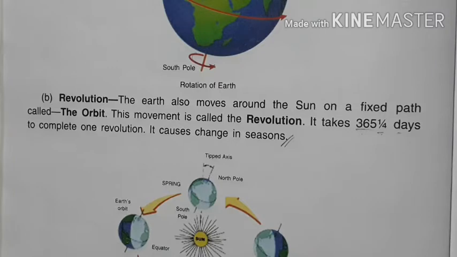In rotation, Earth moves on its own place known as axis, and in revolution Earth moves around the Sun on a path known as orbit. Rotation causes day and night, and revolution causes change in season, that is summer season, rainy season and winter season.